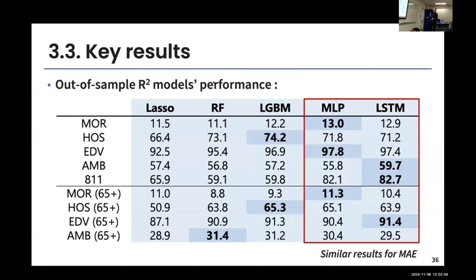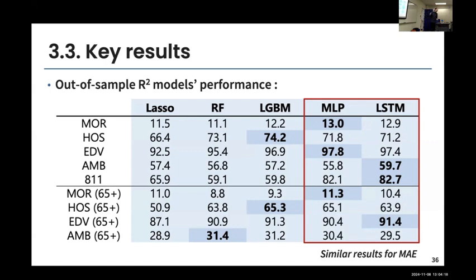Of course, the gain in performance depends on the health outcome that we're looking at. But for example, for 811 call, we have 65% for these three models, and it goes to 82% for the deep neural network. Again, as in the first application, is that enough to say that we're going to use this model?